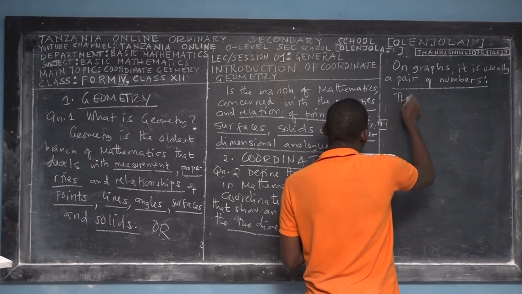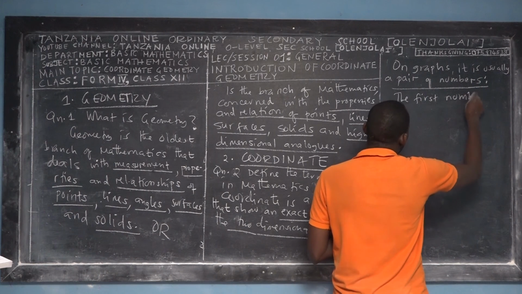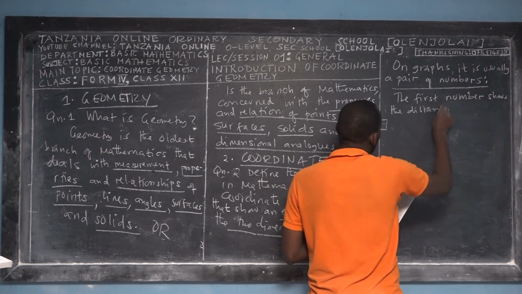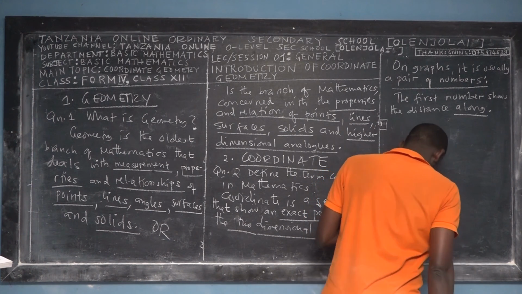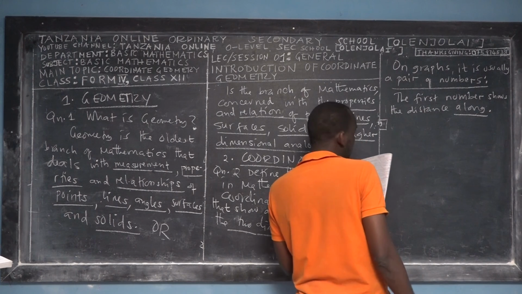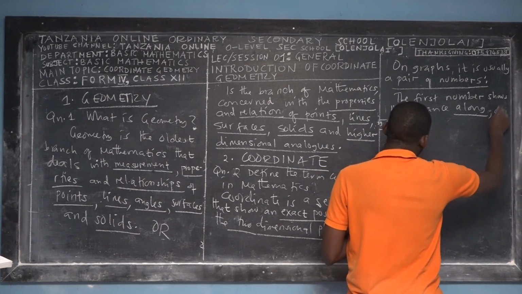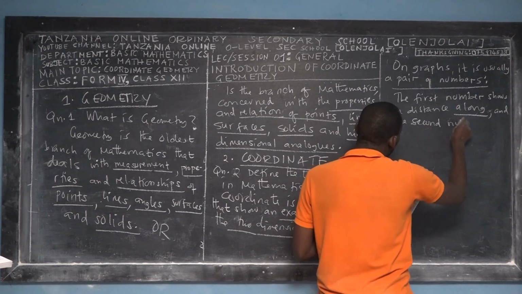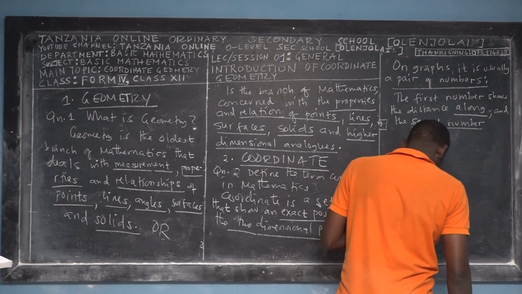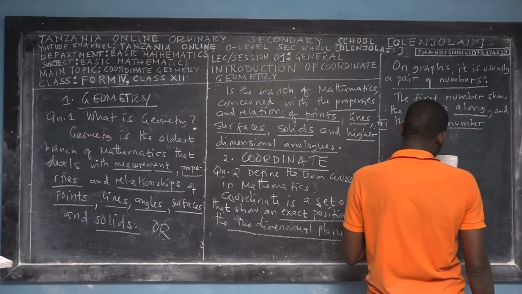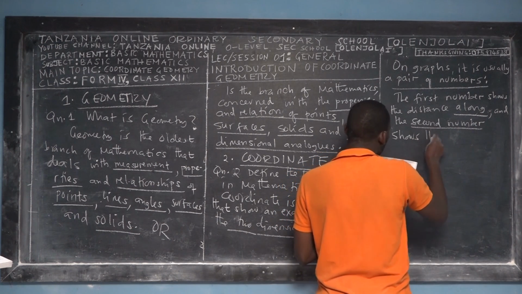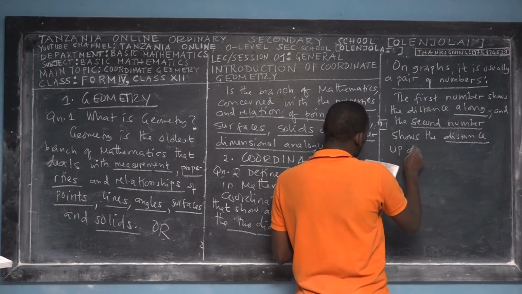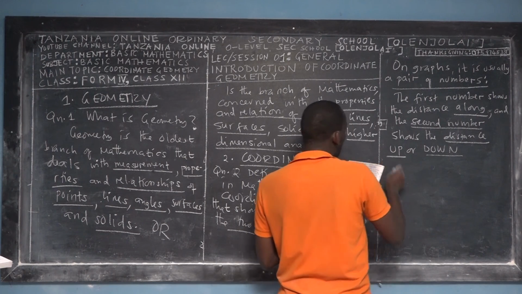The first number shows the distance along, and the second number shows the distance up or down.